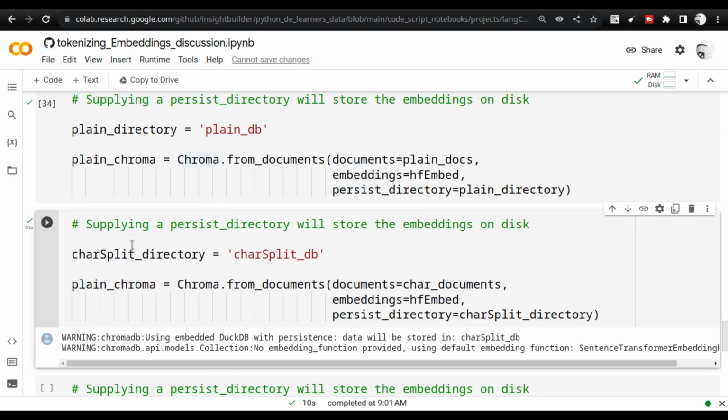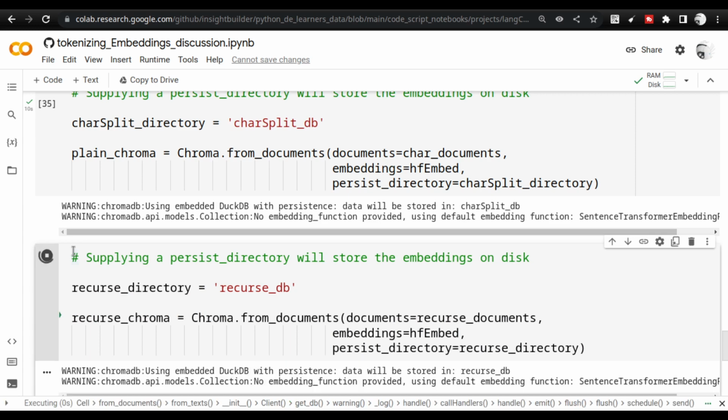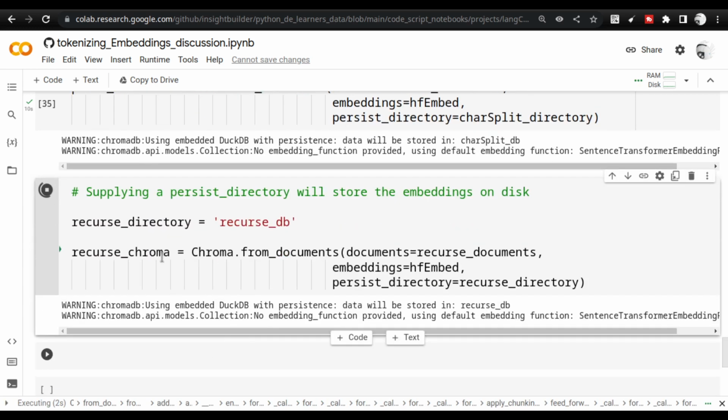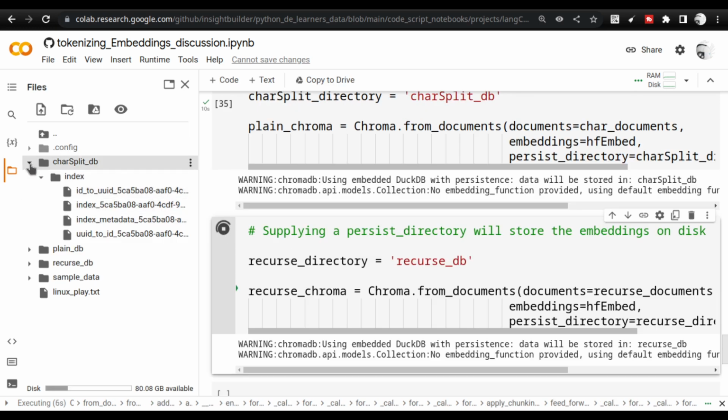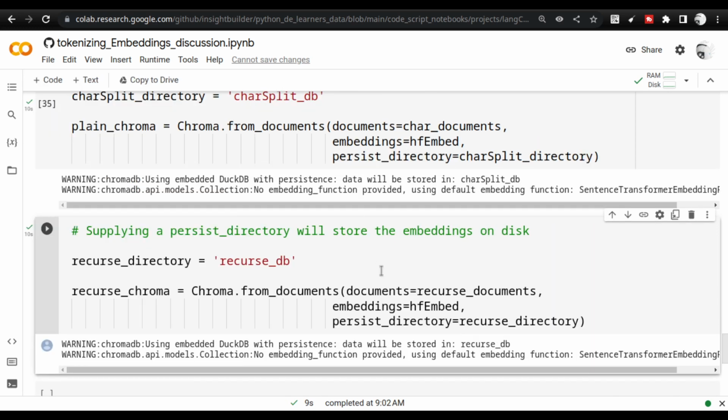Okay. And finally, we are going to use the recurse DB. So these are the recursive documents that we'll be using, and we'll be using the recurse directory. If you execute this, another new directory will get created with its own embeddings. Okay, now this is how the entire embedding process works. So you see the recurse DB has got created here.